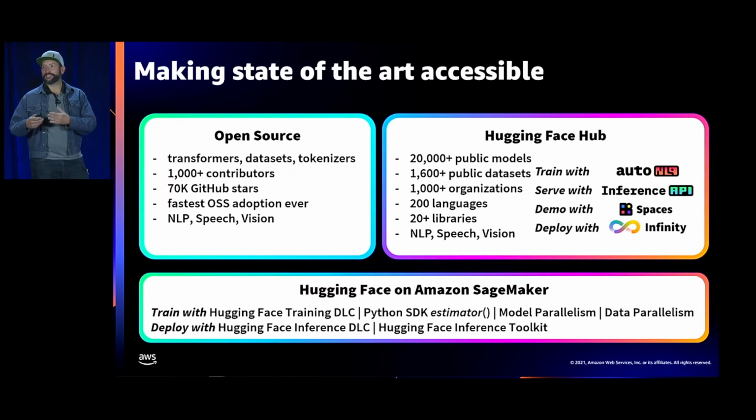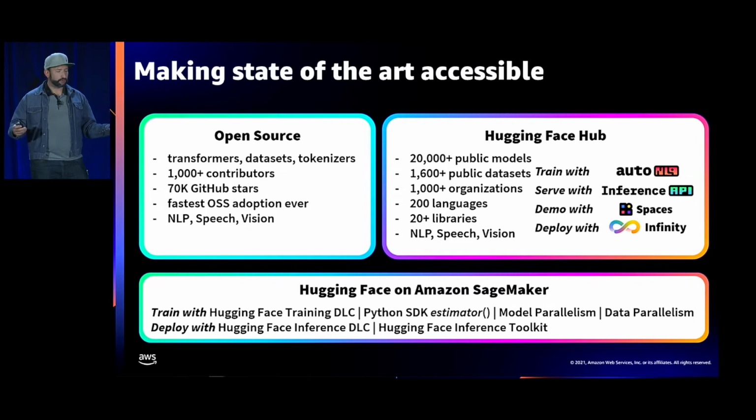And of course, we started from NLP. That's our root. In fact, the Transformers library was originally named PyTorch BERT. But today, really, Transformers are producing state-of-the-art results, meaning more accurate predictions in all modalities. And that's certainly true with speech, but that's also true with vision today. So that's our open source.